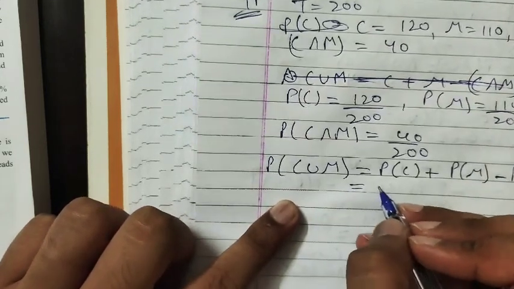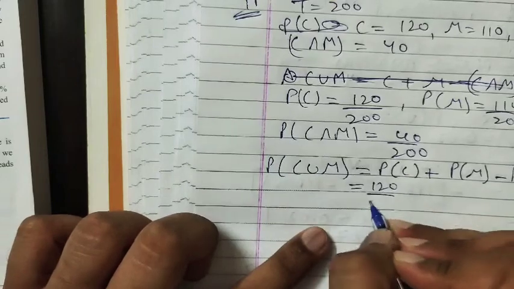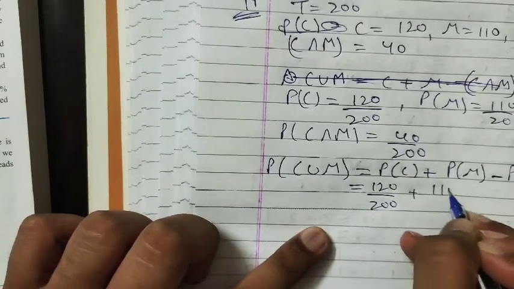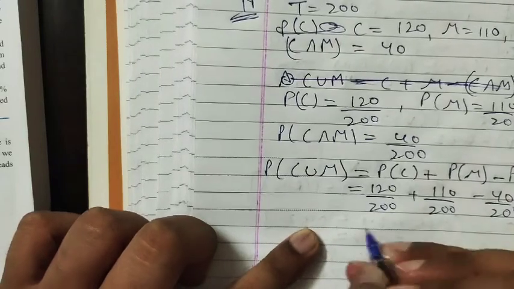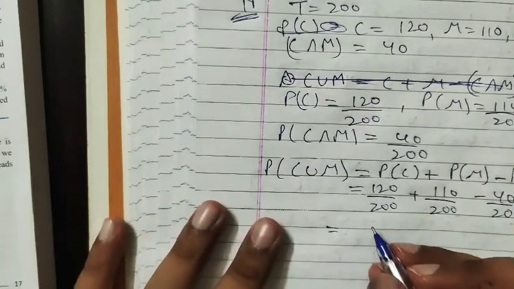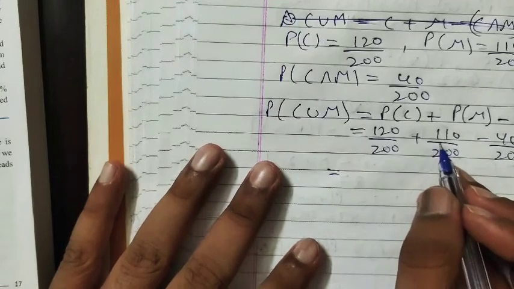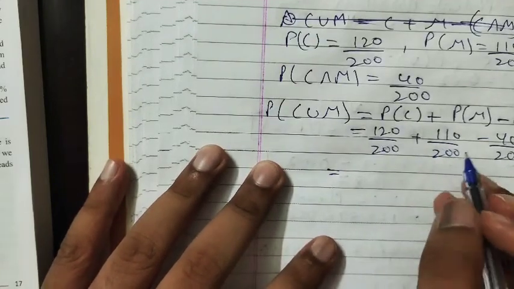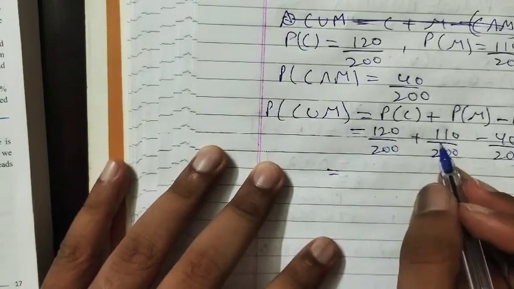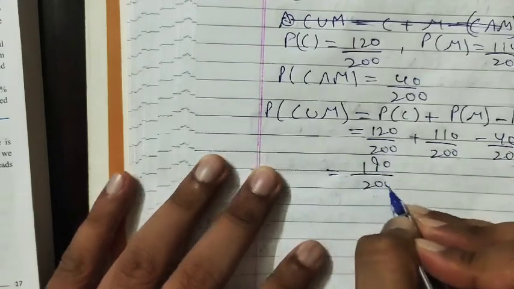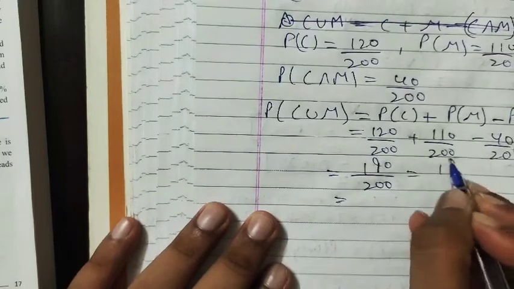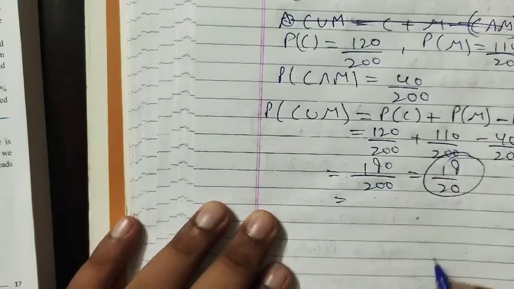So 120 upon 200 plus 110 upon 200 minus 40 upon 200, right? 120 plus 110 is 230, 230 minus 40 is 190 upon 200, which is equal to 19 upon 20. This is our answer.